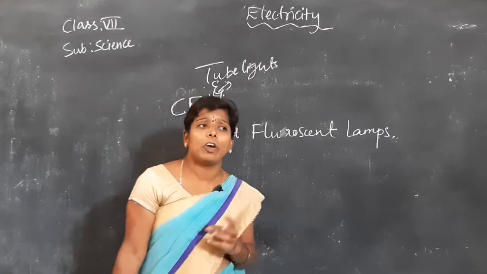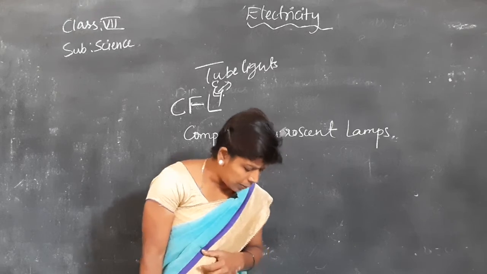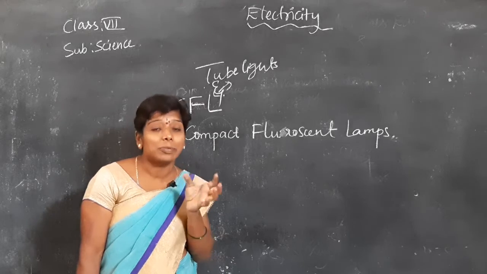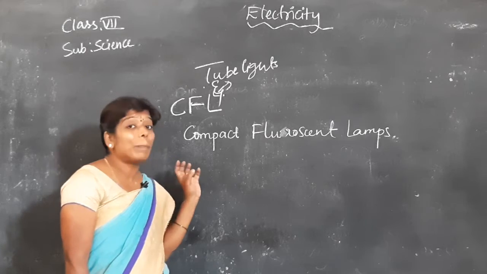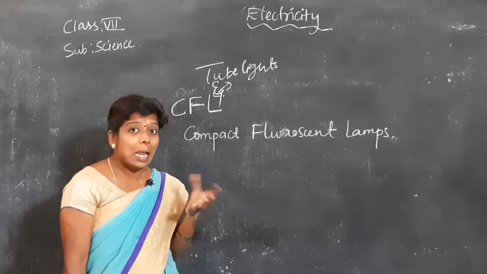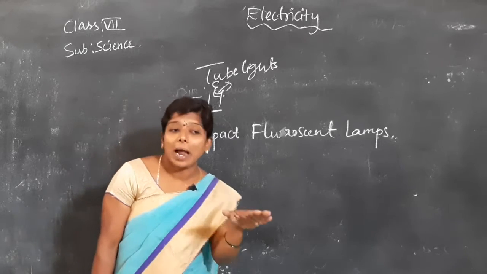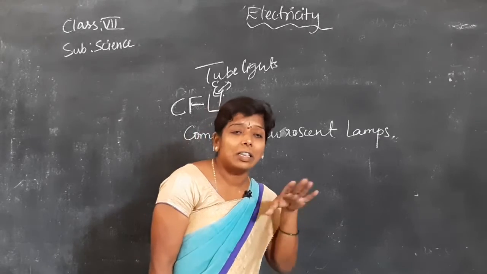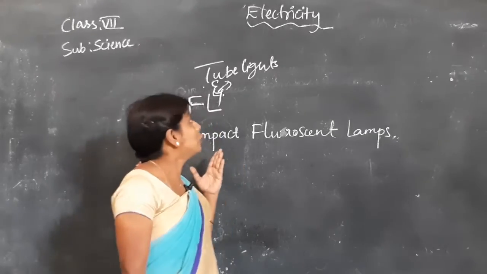Firstly, in your houses, in villages, you are finding those bulbs, yellow color. See about the brightness and effect of that light in that room. Yellow color bulbs, if you switch on that bulb, see how the brightness is in the room. And same you observe by using tube lights.